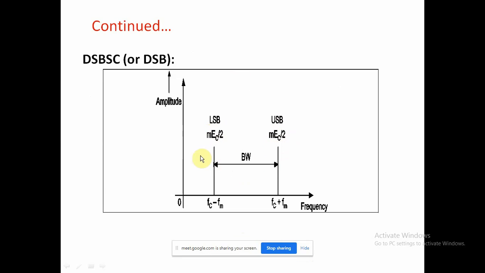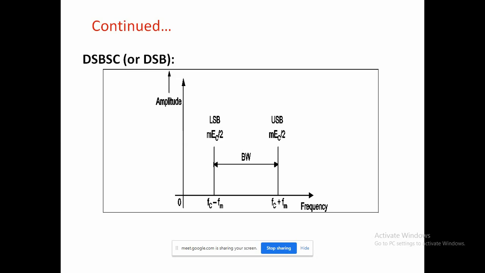The distance between LSB and USB is noted as the bandwidth. FC gets cancelled and the bandwidth will be 2FM. And the major point in the suppressed carrier is that the spectrum of the DSB signal contains only two sidebands, but the carrier is not present because it is suppressed.